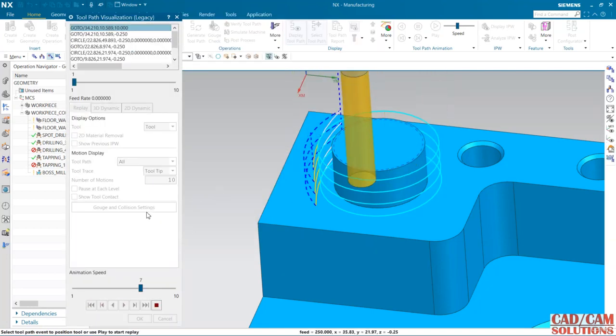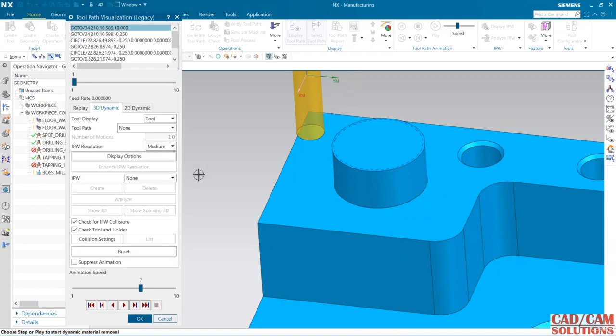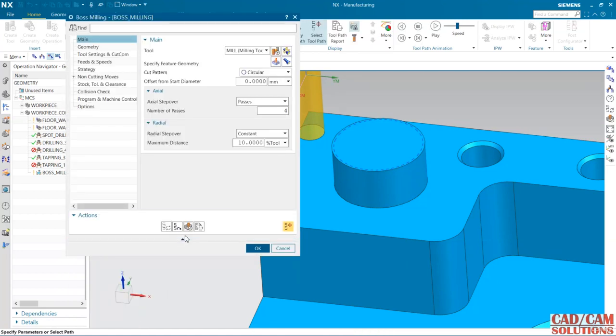And see the preview. Okay, in 3D dynamic, let's see. Okay, because the material is not there.